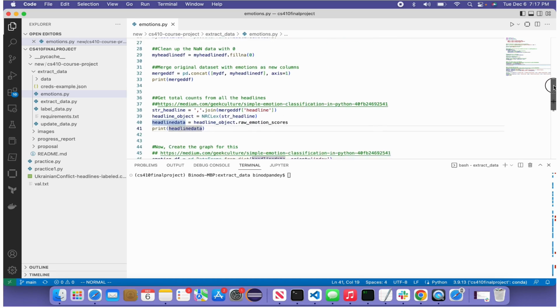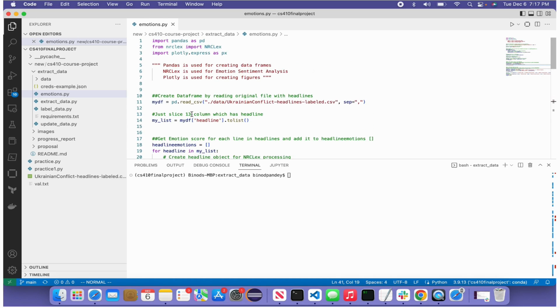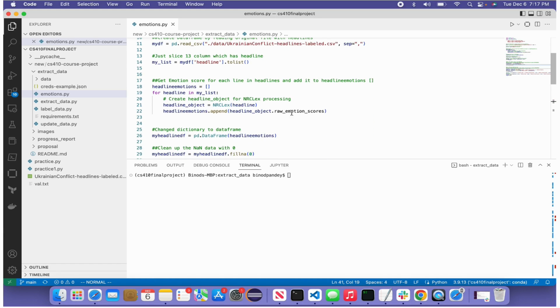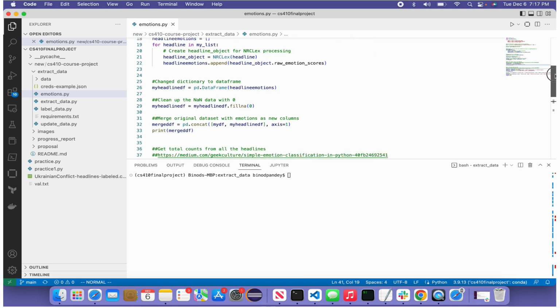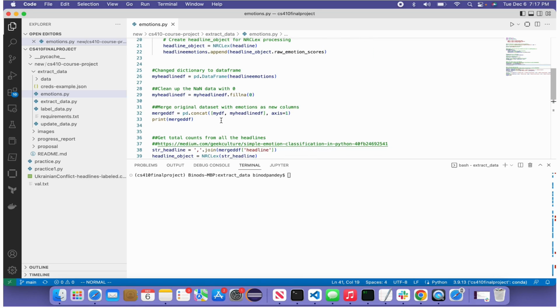As you can see, the first step is we read through the data. Second, we create the headline list, and then we run the raw emotion scores on all of them, and we merge it to the original data frame.